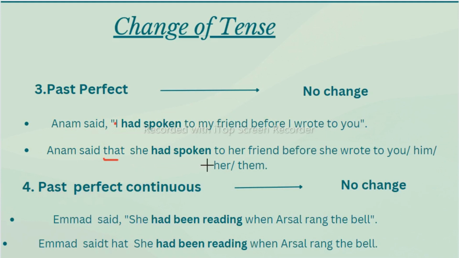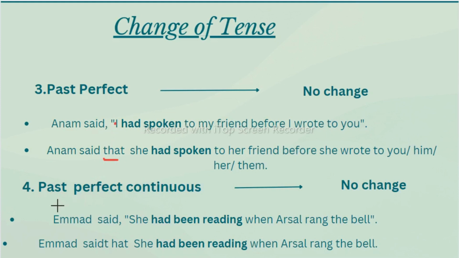She had spoken to her friend. Her friend, this is a possessive adjective, her friend, before she wrote to you. If male is there, him. If friends are there, we can write them. So no changes you can see here, students. Only I have changed this: we have replaced the inverted commas with that.